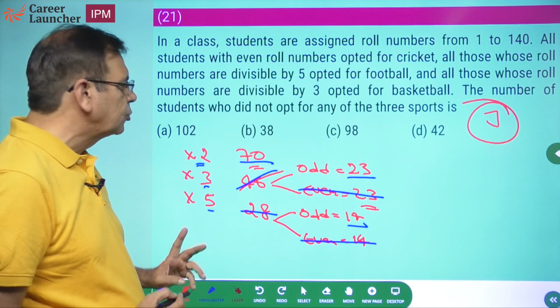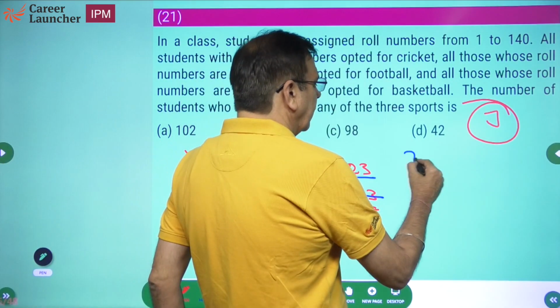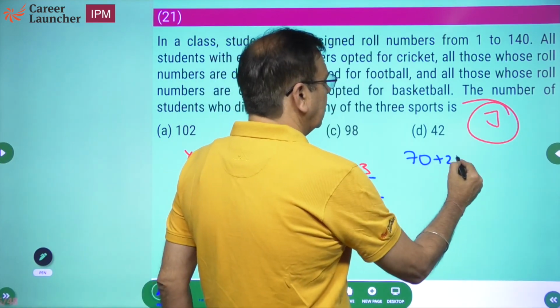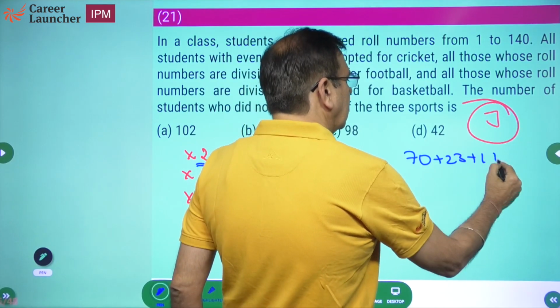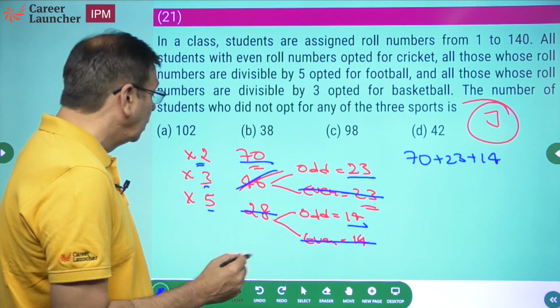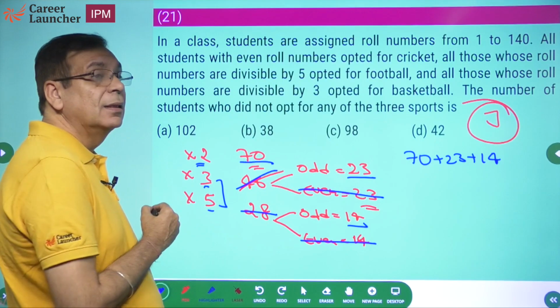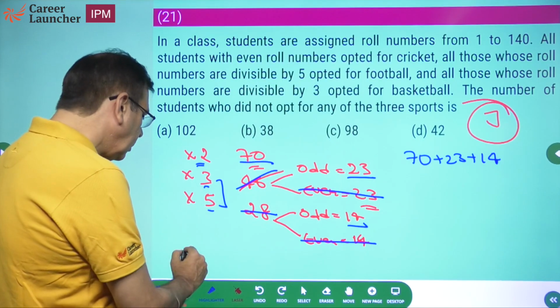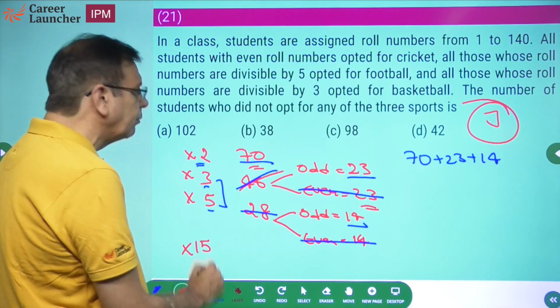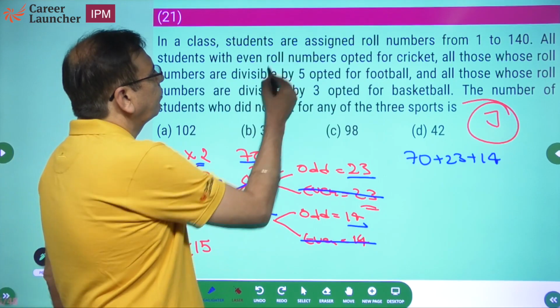So right at the beginning you should do this. So what do we have here? 70 plus 23 plus 14. But something we have missed out. Multiples of 15. We have not removed them. So multiples of 15. How many multiples of 15 are there?